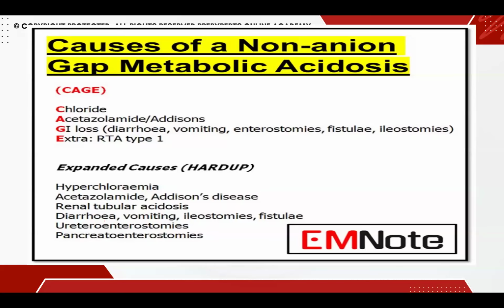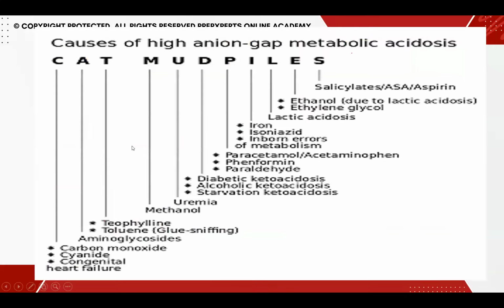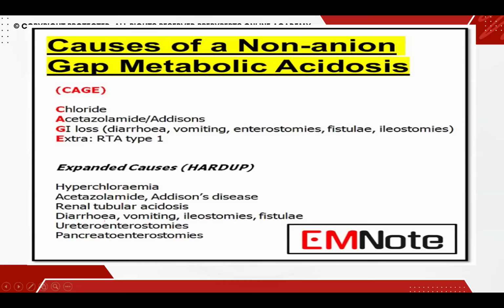In normal anion gap metabolic acidosis, the causes could be GI loss: diarrhea, vomiting, an enterostomy, a fistula, where the proton ion or bicarb is being lost from the body. And in type 1 RTA, also bicarb is being lost from the body. Now understand something about RTA because this comes up a lot, the renal tubular acidosis, and we are going to discuss this in upcoming lectures on renal.